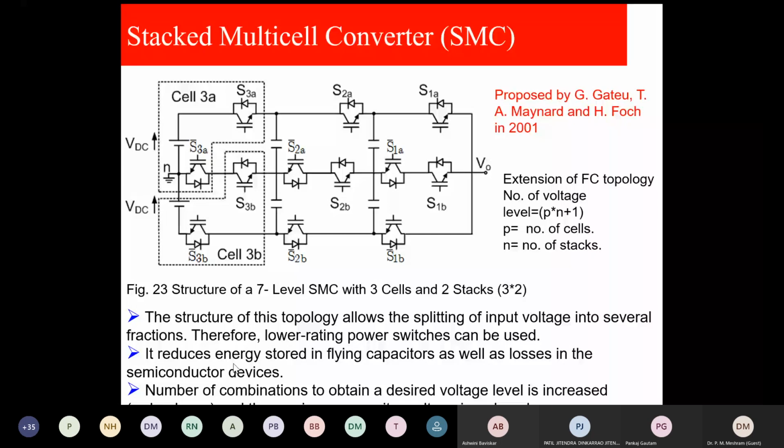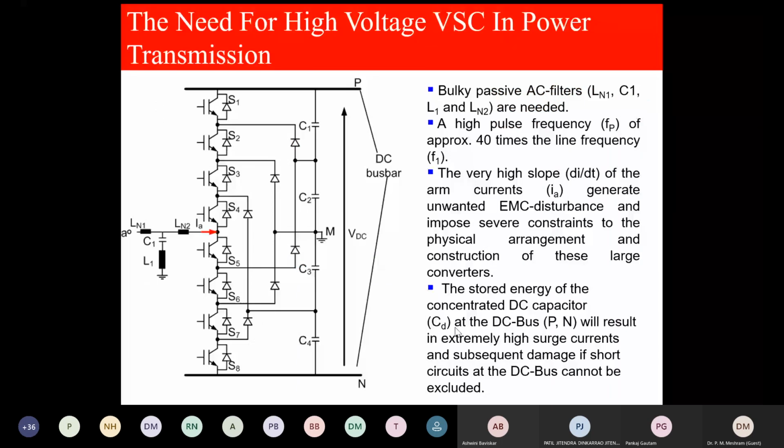That is redundancy. Now, we shall focus on basically what we are here to know about, the modular multi-level converter. That is called MMC. Now, you please see this diagram very carefully.